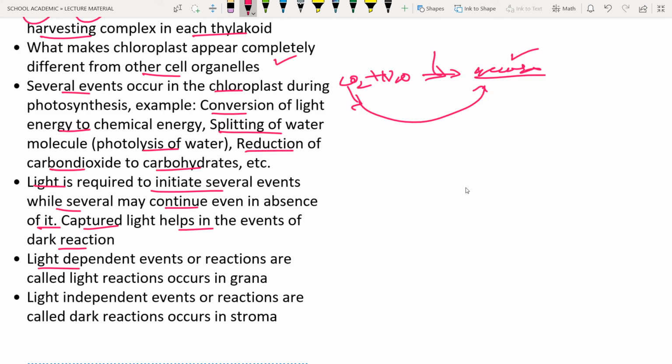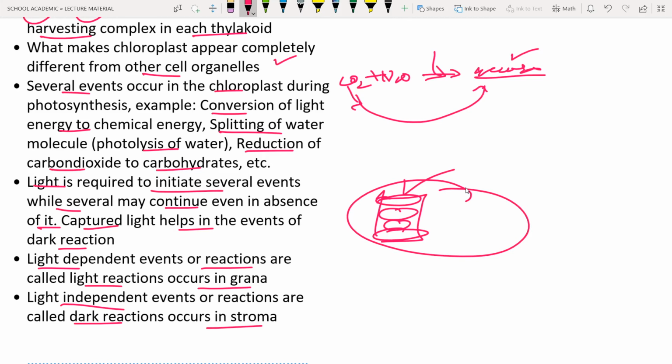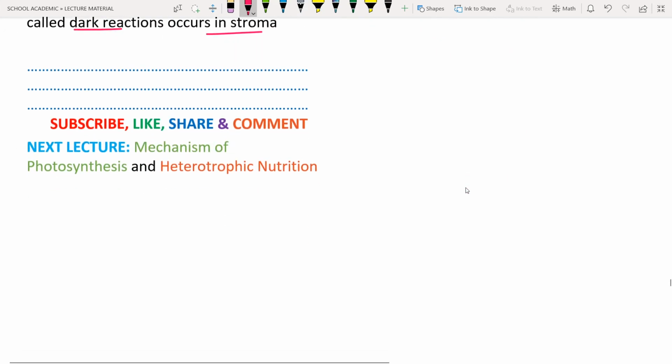Light dependent events or reactions are called light reactions, and they occur in the grana. Grana is nothing but the stacking of thylakoid membranes. The light dependent reaction occurs in the grana. Light independent reactions, the dark reactions, occur in the stroma. In the stroma, light independent reactions like conversion of glucose to starch and so on occur.